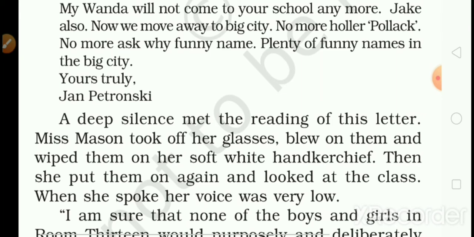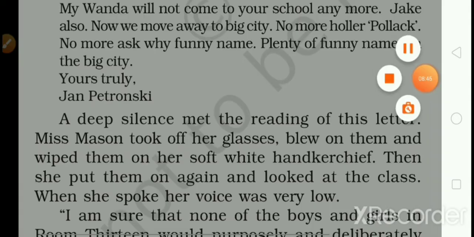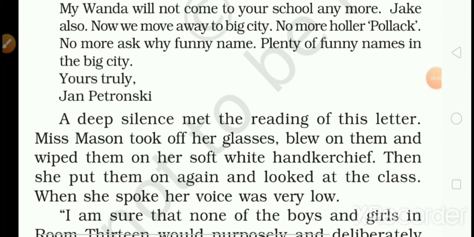Yours truly, Jan Petronsky. So this was the letter which was sent by Wanda's father. After going through this letter, they came to know why Wanda had been absent since last three days, since Monday, why she was not in the school on the day of the result, even when she was a winner.